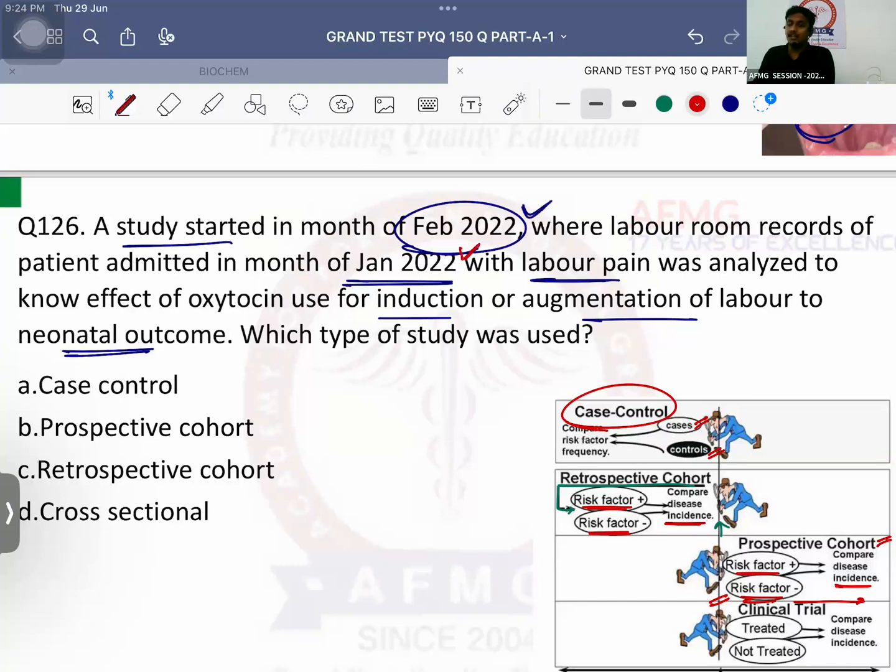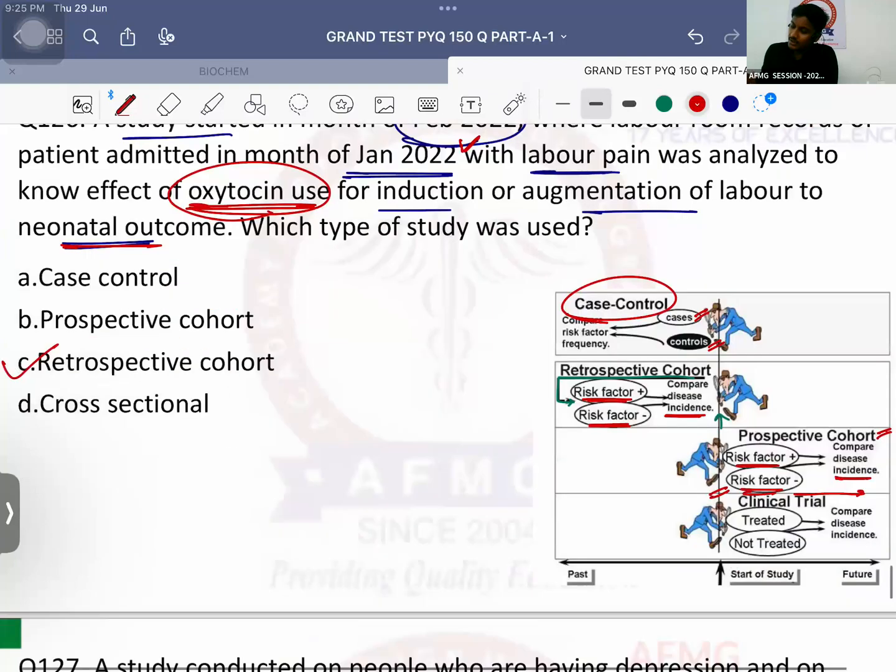So as I've started this study in the month of February 2022, but I went back in time in January 2022, I took two groups. कौन से? One, usually the one who was given oxytocin and the other who was not given oxytocin usually. And I want to see the neonatal outcome after the use of oxytocin during labor. That is, I am taking one group who is exposed and the another group who is non-exposed. So exposed और non-exposed ले रहा हूँ तो कौन सी स्टडी हो गई? Cohort. But अगर मैं back in time जाके ले रहा हूँ तो कौन सी स्टडी हो गई? Retrospective cohort. So answer should be option C, that is retrospective cohort study.